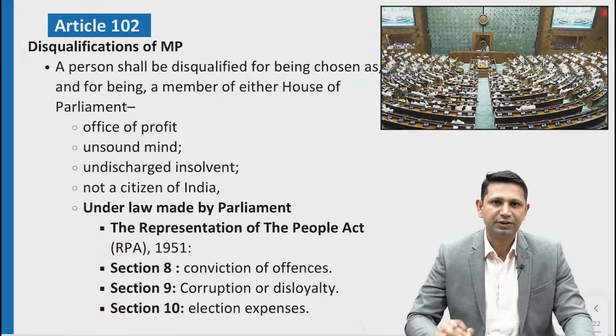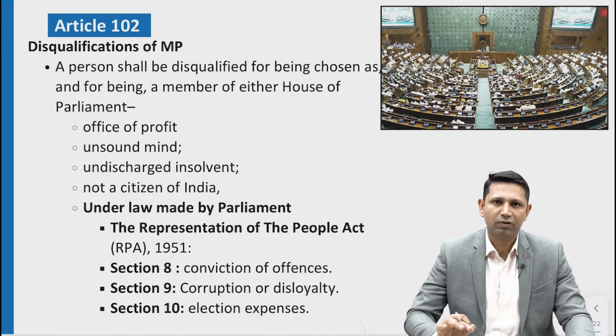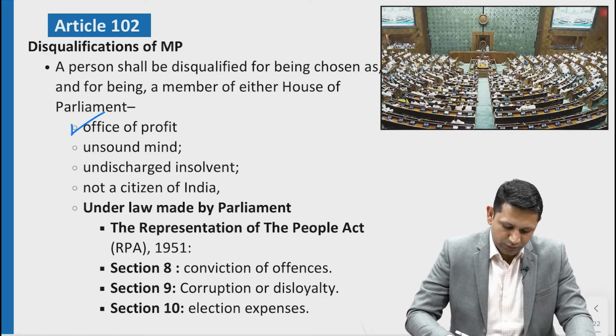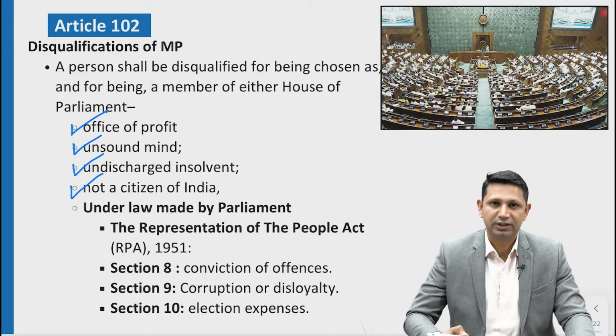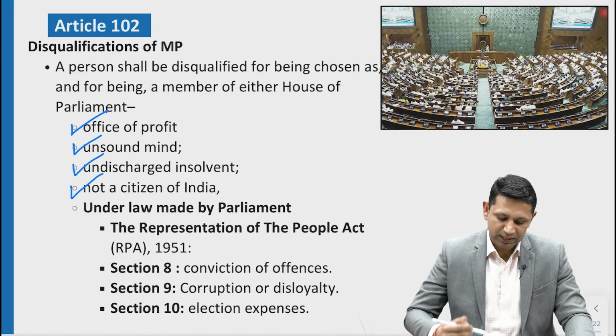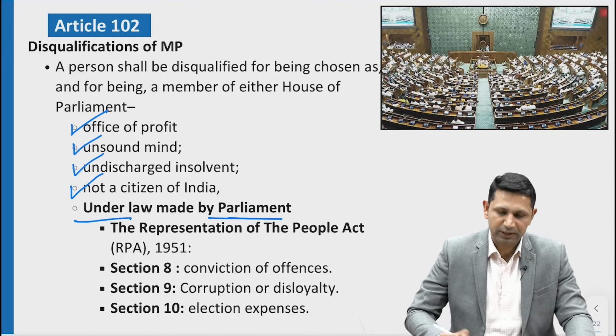Next is Article 102. Article 102 actually tells the conditions for disqualification of an MP. This article says that a member of Parliament will be disqualified on the following grounds. First ground is office of profit. Second is unsound mind. Third one is being an undischarged insolvent. Then, if it is found that he is not a citizen of India. Lastly, any law made by the Parliament.